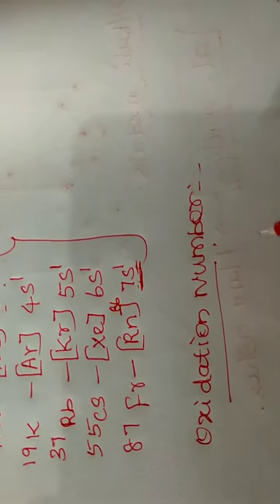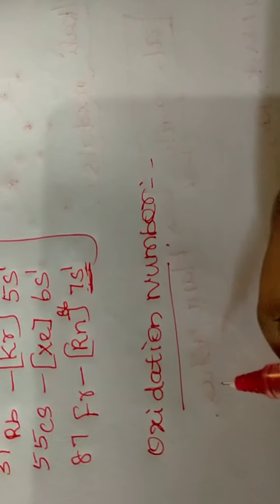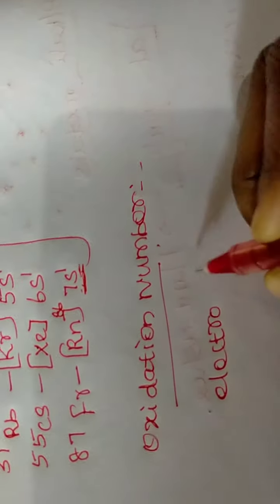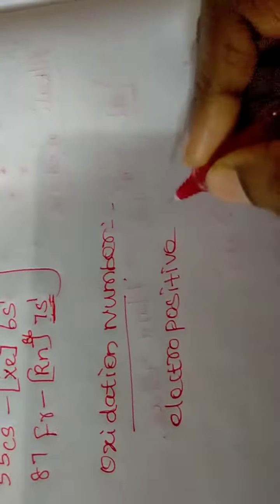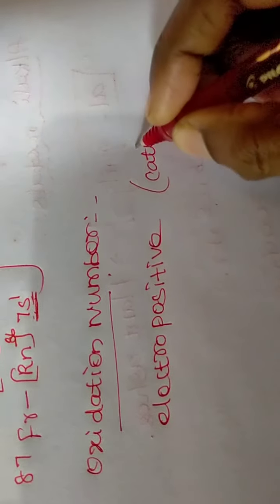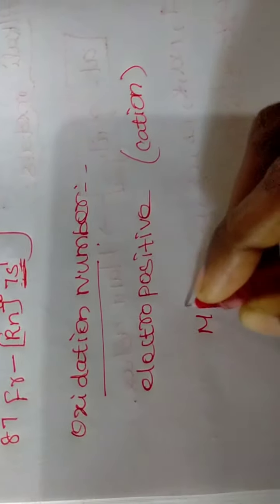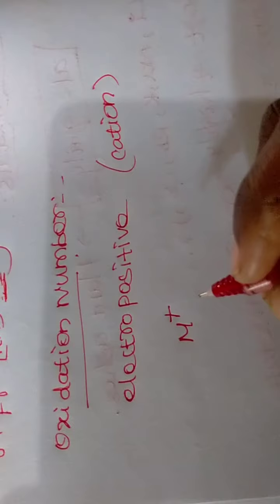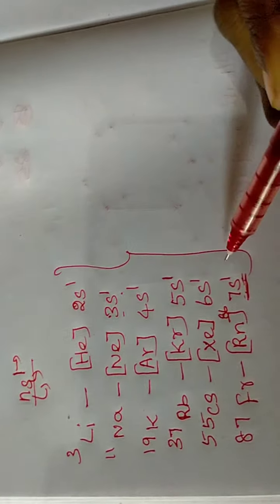Oxidation number. For writing the oxidation number, alkali metals are electropositive metals. That means they are cationic metals, so we can denote this as M+, and they can lose their electrons, only one electron in the outermost orbital.